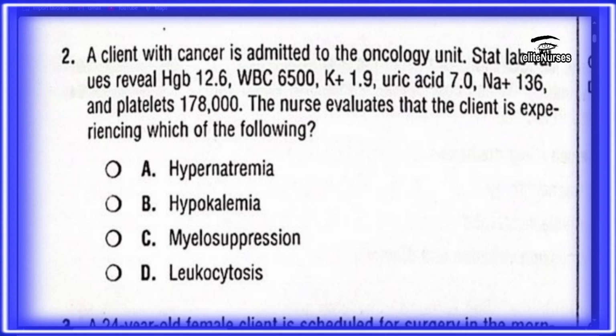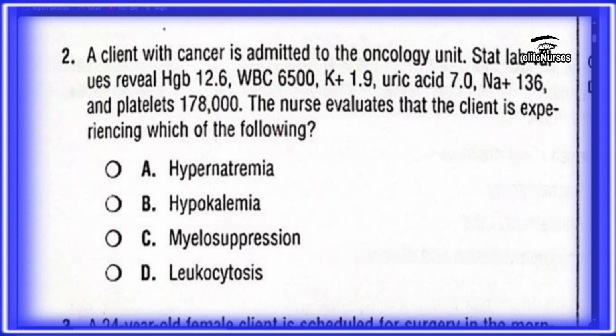So this question, you don't have to waste much time here. Just move to the objectives and then look through the possible answers. So A is hypernatremia. That means that the sodium levels should be higher than normal, and we know that the normal values for the sodium ions is 136 to 145 millimole per liter, and from the question we have 136, so that means it's normal.